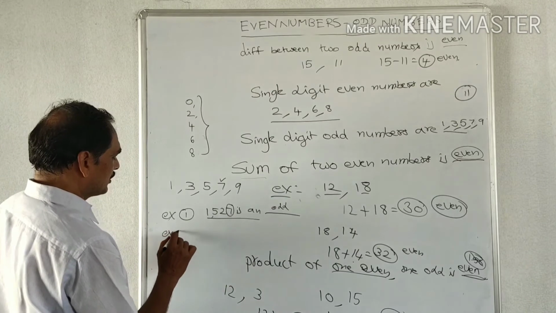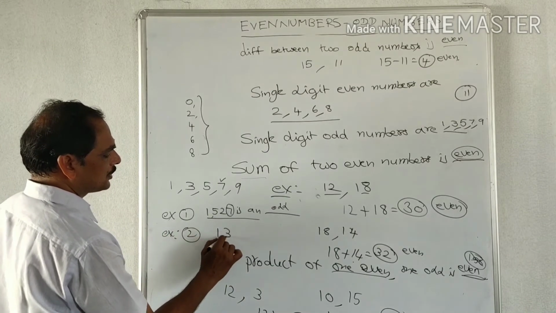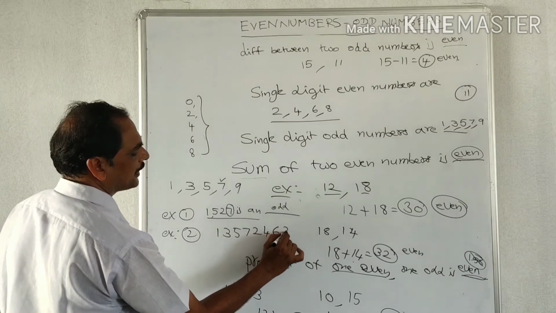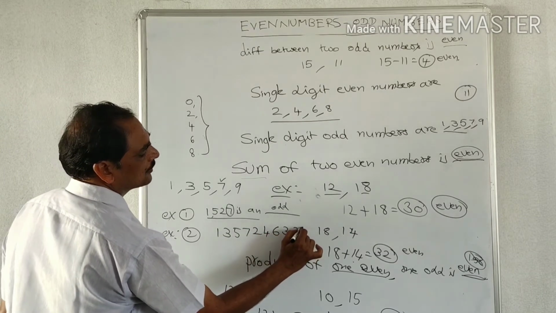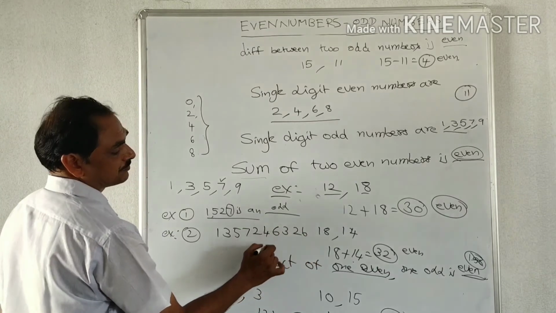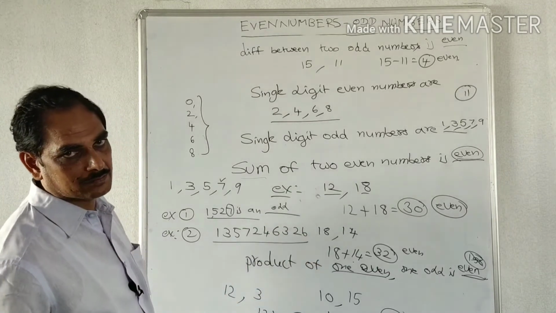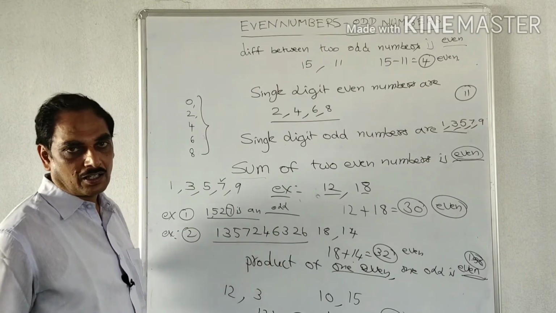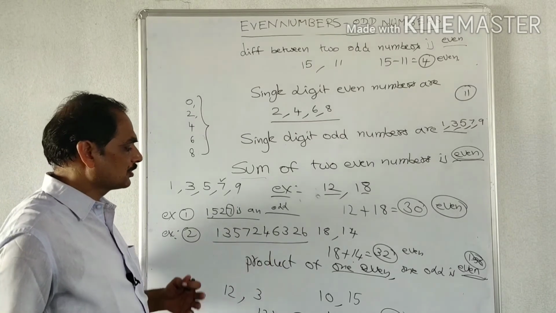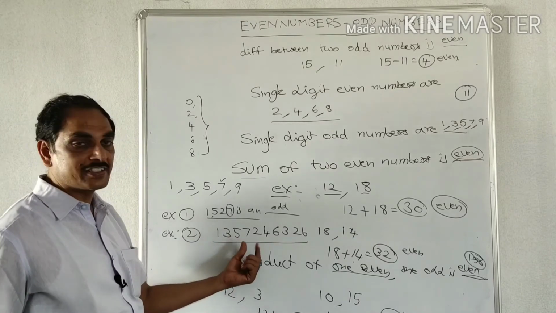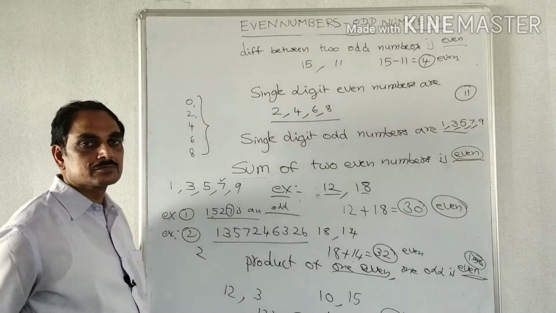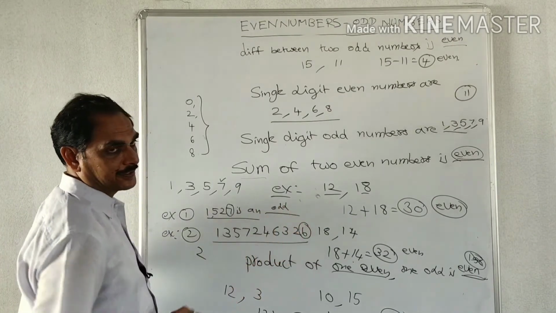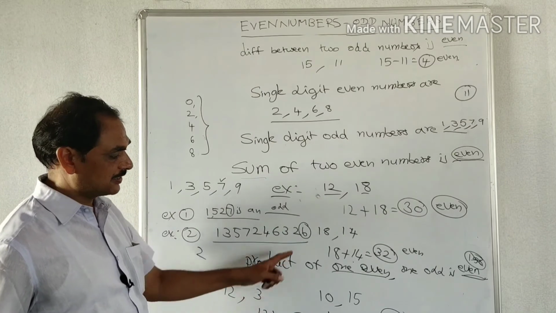Second example, example 2: 13572146322 6. So this is the biggest number. When any person asks whether it is an even number or an odd number, there is no need to divide this number by 2. First we observe the digit in the unit place. What is the digit in the unit place? 6.